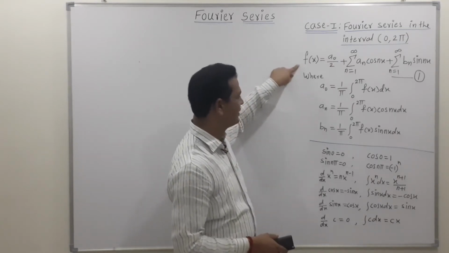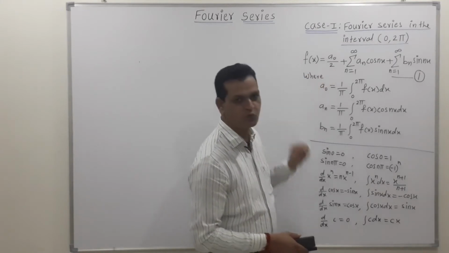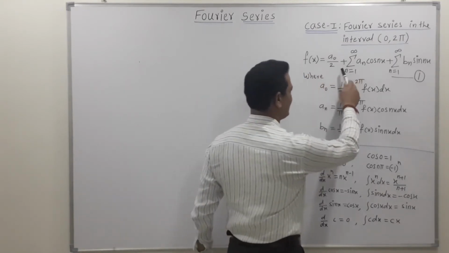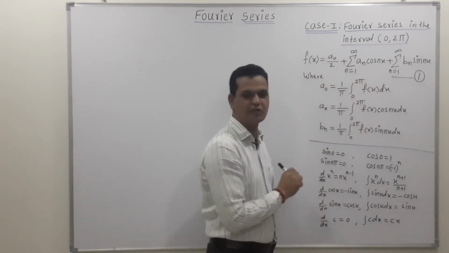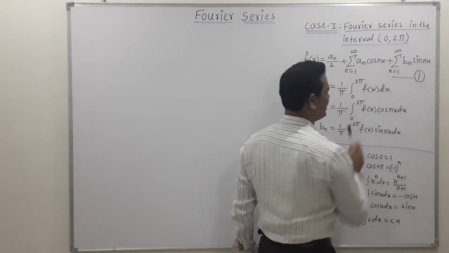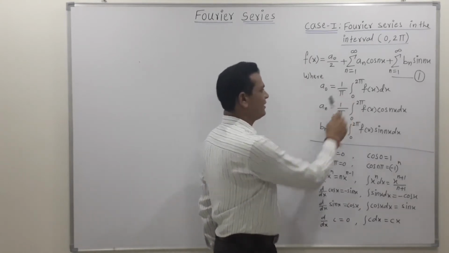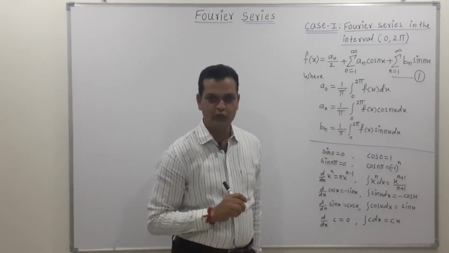Then the definition of Fourier series is f of x is equal to a naught upon 2 plus summation a n cos of nx, where summation goes from n is equal to 1 to infinity, plus summation bn sine of nx, n is from 1 to infinity. So this is the definition of Fourier series for the interval 0 to 2 pi.